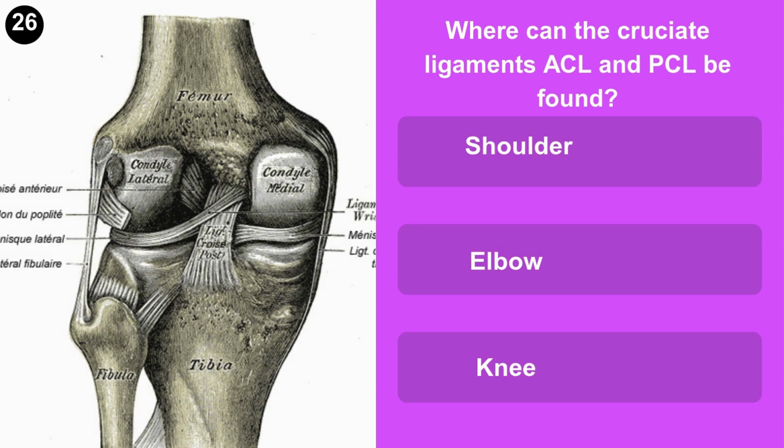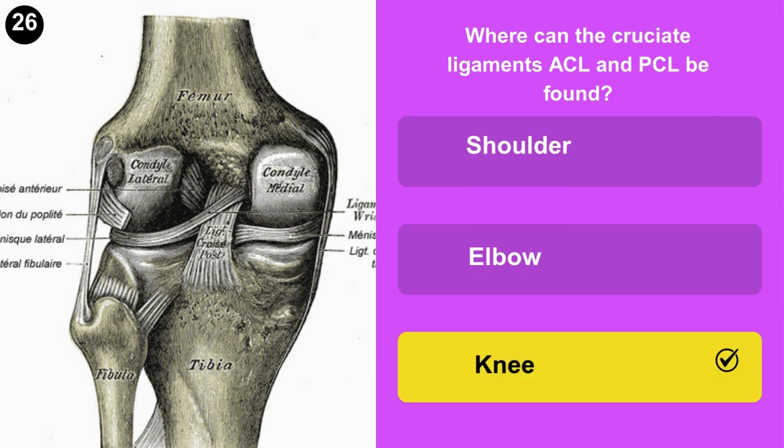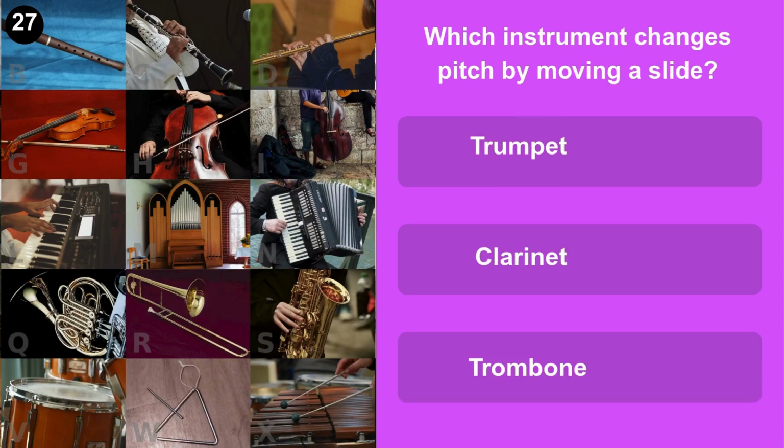Where can the cruciate ligaments ACL and PCL be found? Shoulder, elbow, or knee? Which instrument changes pitch by moving a slide? Trumpet, clarinet, or trombone?